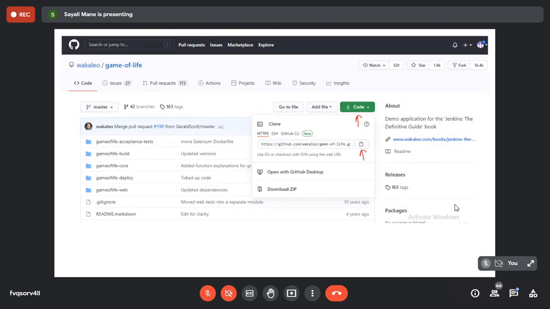So simply open your GitHub account. We'll use the Maven project. How to build the Maven project in Jenkins. This is your actual experiment. Open the GitHub account. In that, please click on the pom.xml file. Sorry, don't click on that. Search for your game of life, it is there, right? Click on the code button, which is written over here.